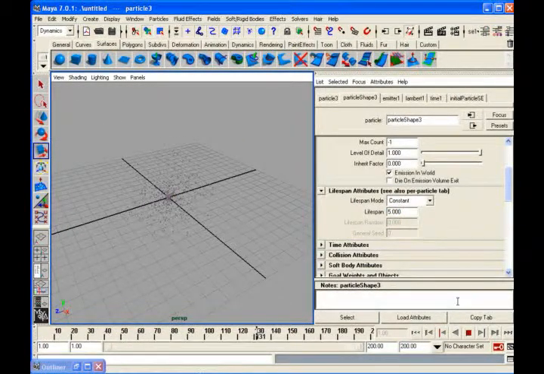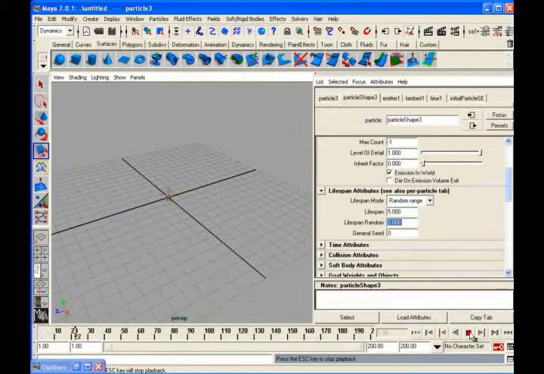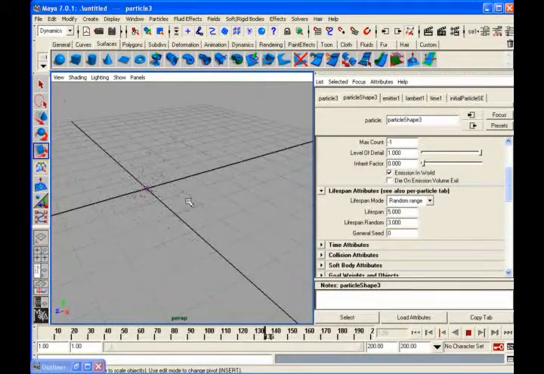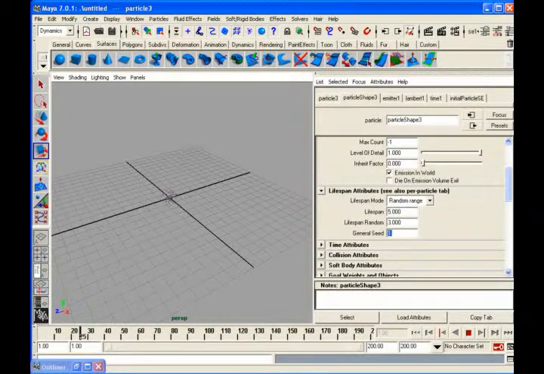If I go for random range, randomness will come. If I say 5 lifespan and 3 is the randomness, some particles will take 3 life, some will take 4, some will take 5, like that. You can see some are dying very fast here, some are dying farther away. To create randomness and variations in your seeding, double the seeding means more variations it will create. So this is your lifespan.